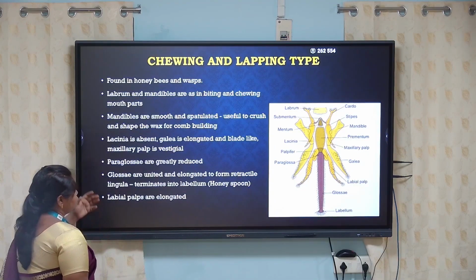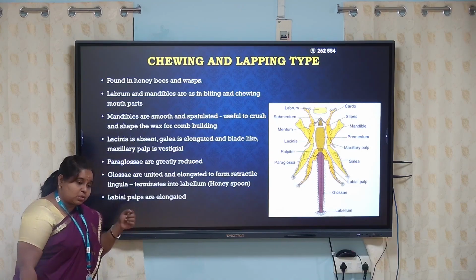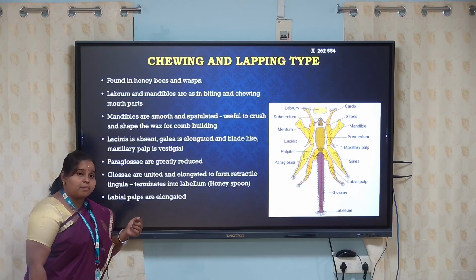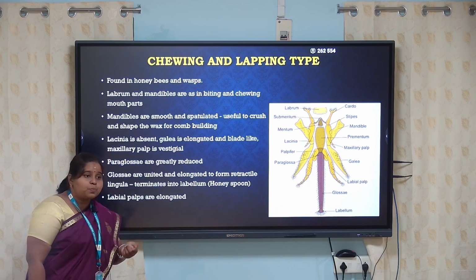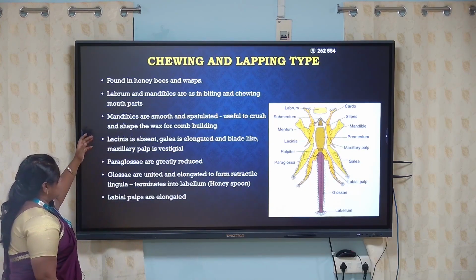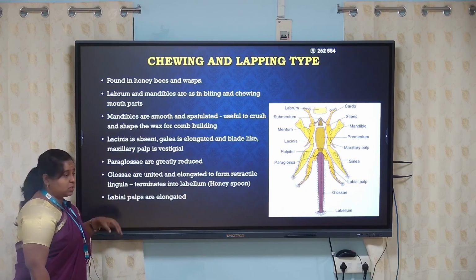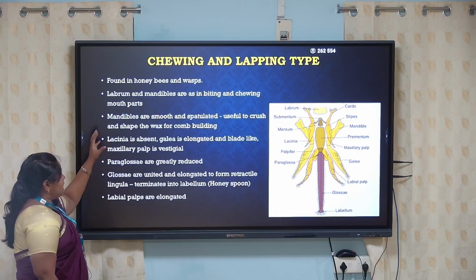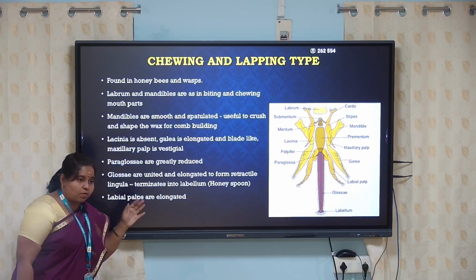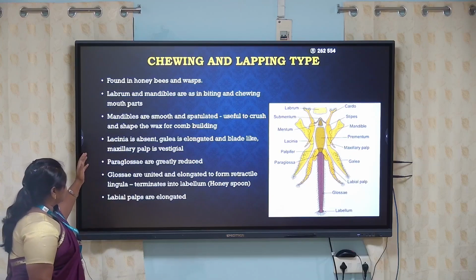Now let us move on to the next type of insect. It is called the chewing and lapping type. This type of mouth parts consists of a spoon-like structure at the front of the oral cavity, and mostly honeybees and wasps belong to this category. The labrum as well as the mandibles, as we have discussed in the previous slides, will look exactly like that.